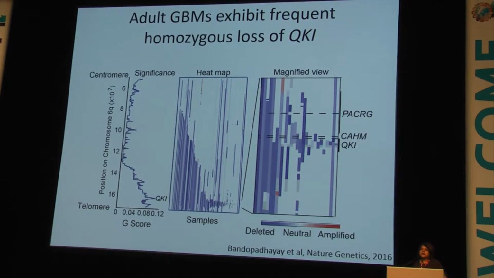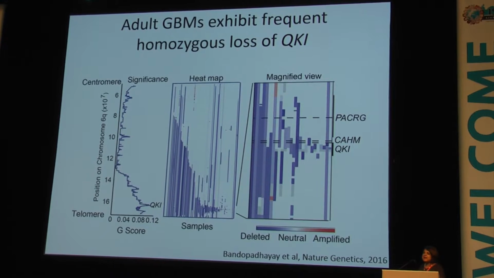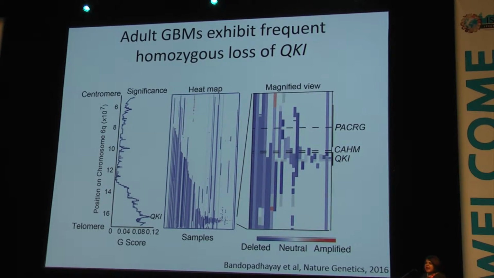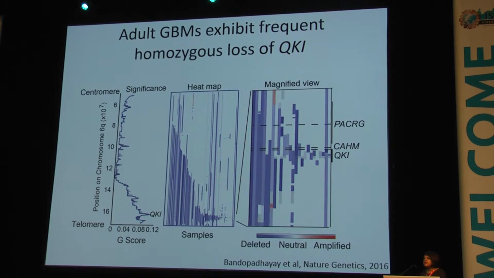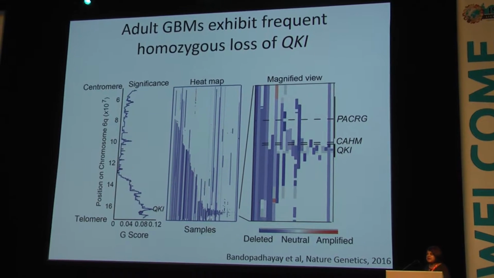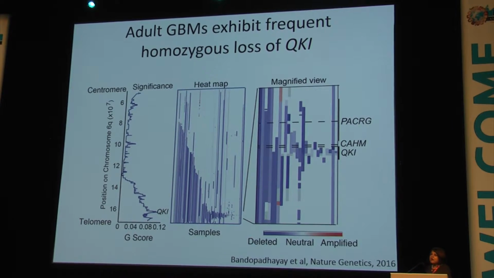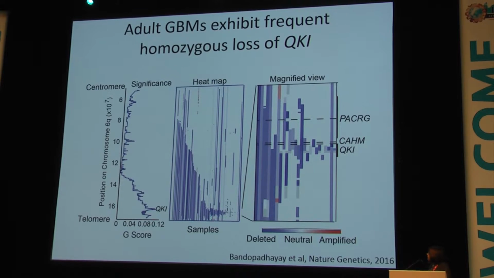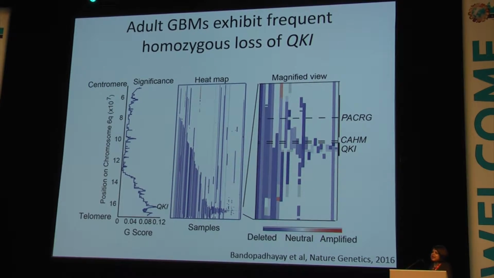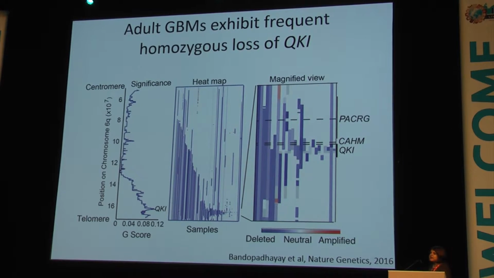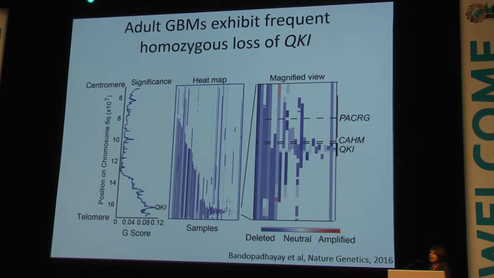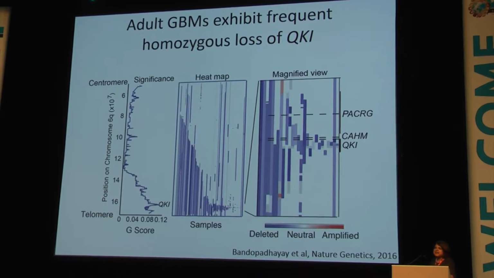In contrast, the fusion partner of this rearrangement, quaking, is actually named because of its essential role in the brain. So QKI, quaking, is essential for oligodendrocytic differentiation, and when you knock it out in mice, they can't make myelin, so they literally quake. QKI or quaking has been postulated to be a tumor suppressor, and indeed when we go back to our TCGA analysis, we see that QKI is significantly deleted across adult GBMs. And here you can see a very focal deletion centered on QKI, and it's quite dark blue, suggesting that it's a homozygous deletion.